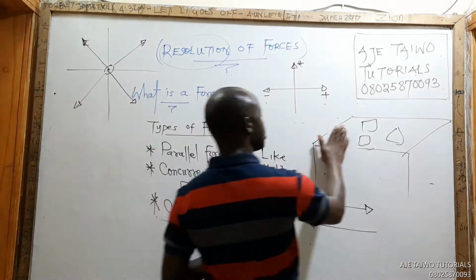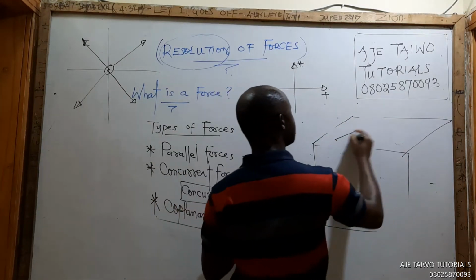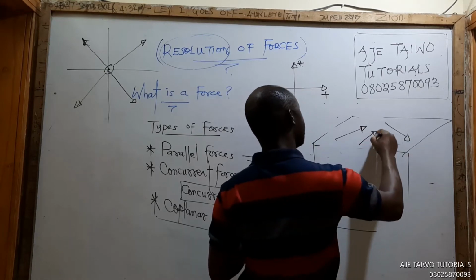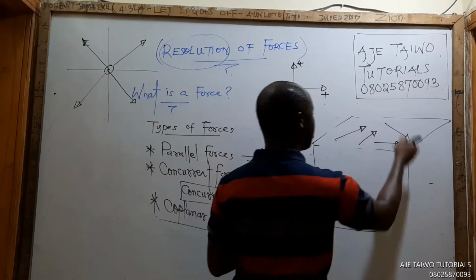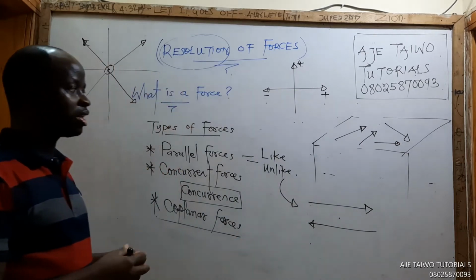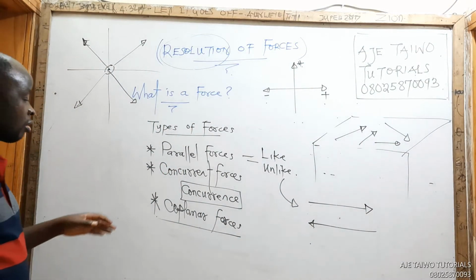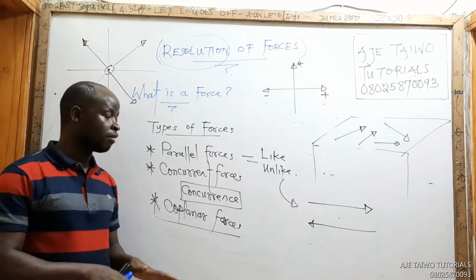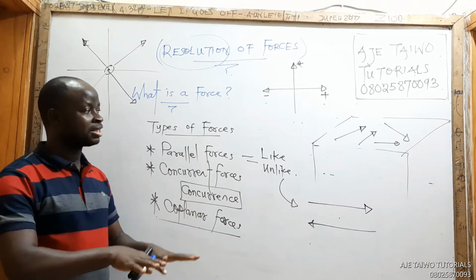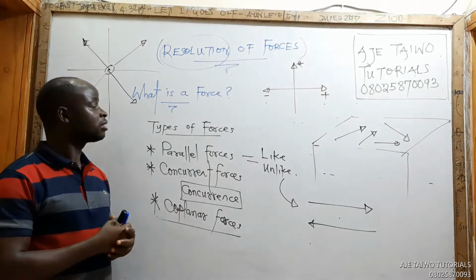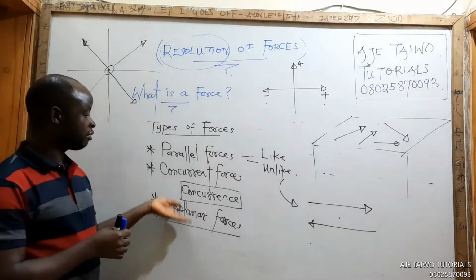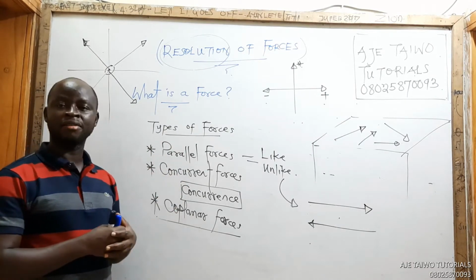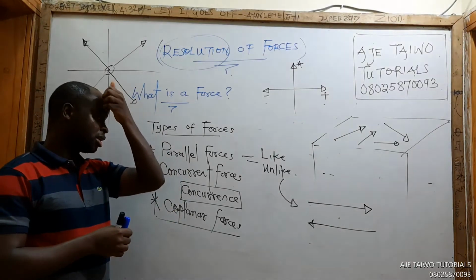Here is one pointing like this, here is another one on the plane, and another one on the plane. They all lie on the plane. We say co-planar forces are forces whose lines of action lie on the plane, or forces acting on the plane. So we have these three types: parallel, concurrent, and co-planar forces that we'll be considering in this aspect.